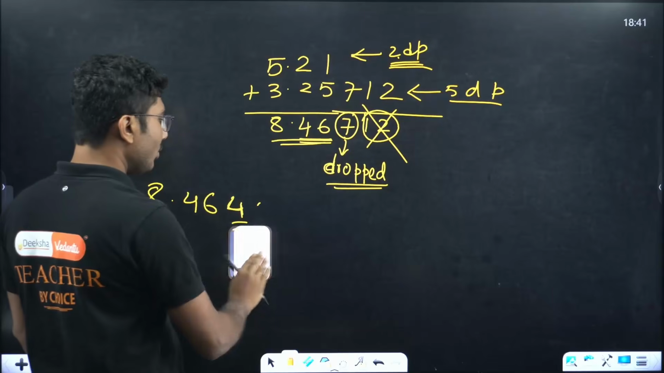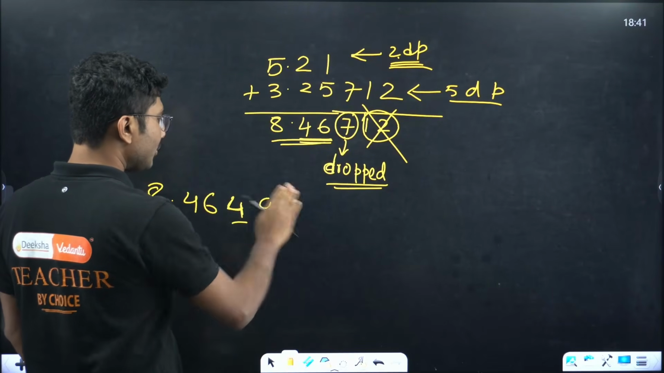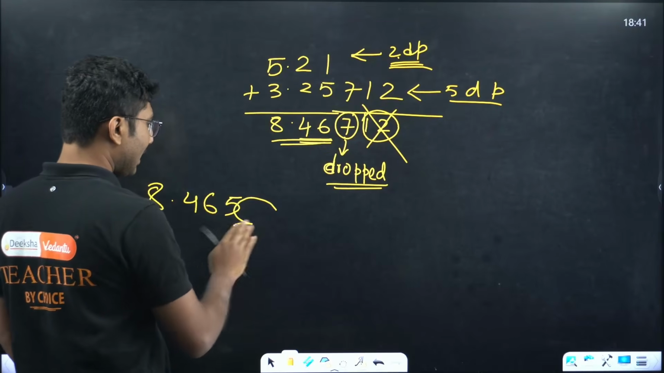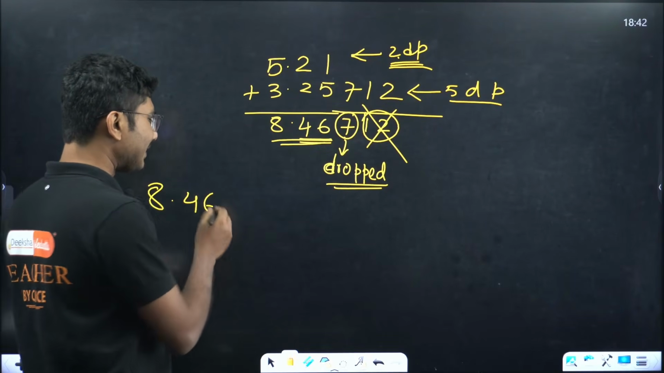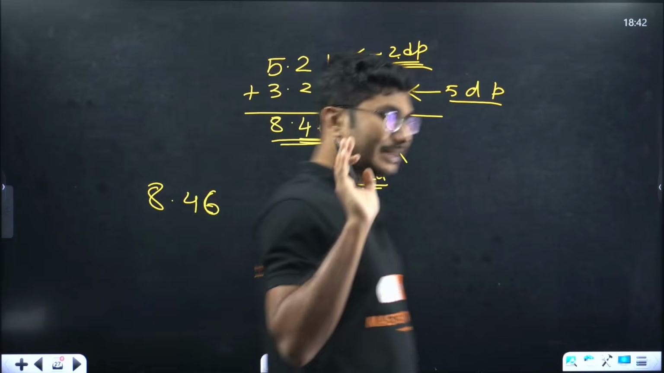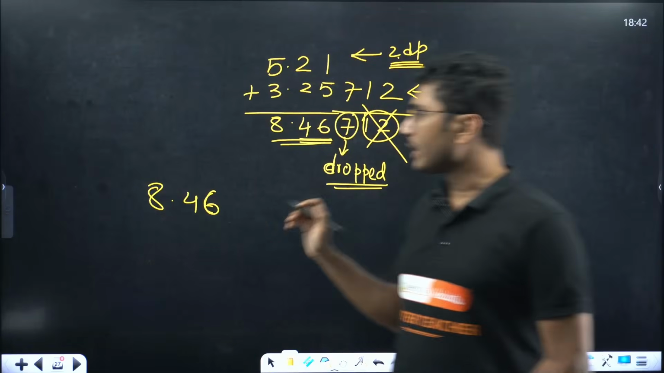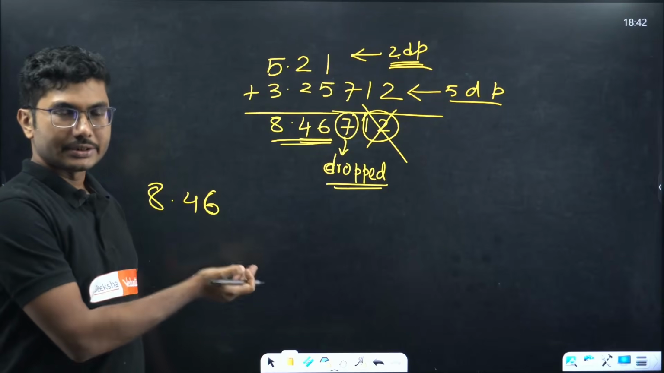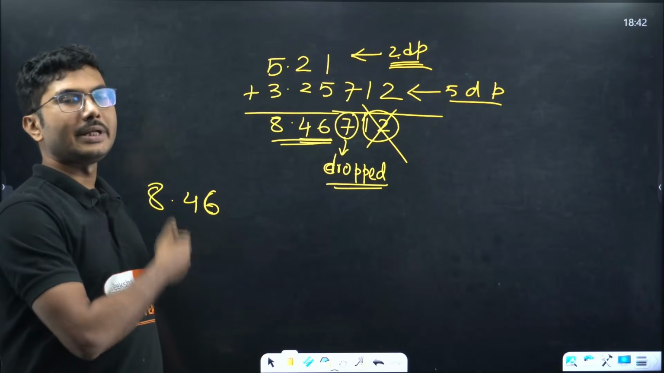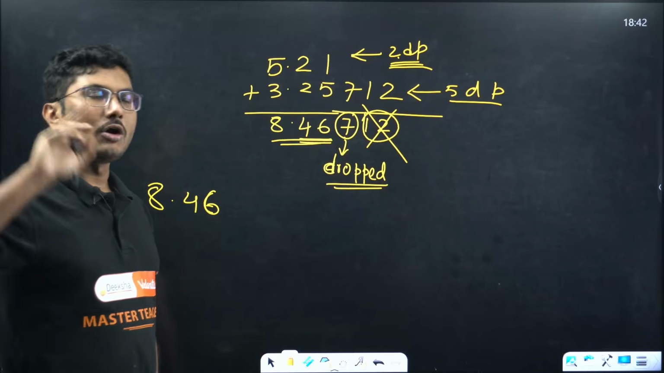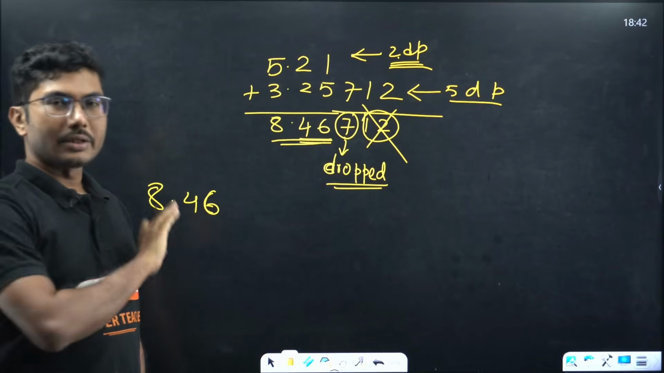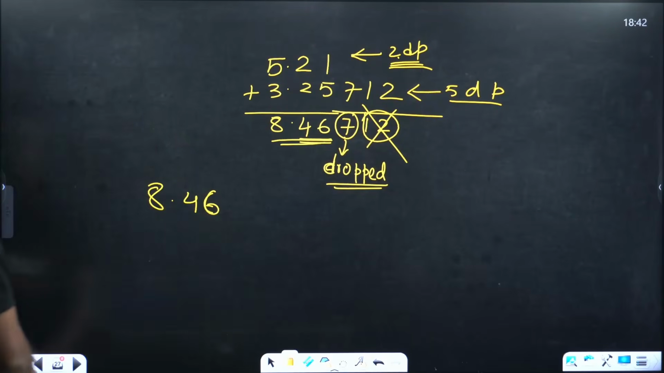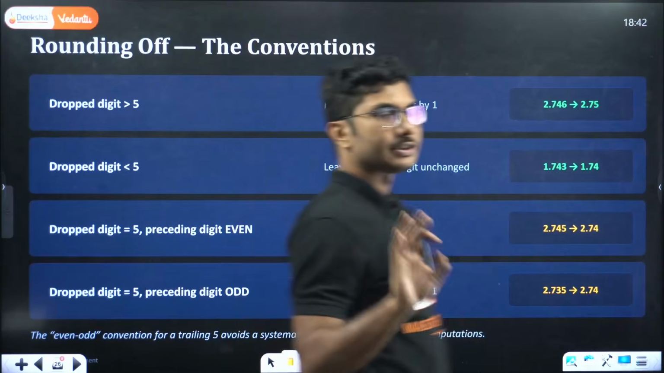Some students first think, okay, this is 9, so first let us bring it to 5, and then we will drop it, and then we will bring it to 7, like that. Do not do that. That is incorrect practice. You only need to consider the digit which is after the required digits, maybe in terms of significant figures, maybe in terms of decimals. The digit that you are dropping, only that number you need to consider. Anything after that, especially for decimal numbers, we will not consider at all.